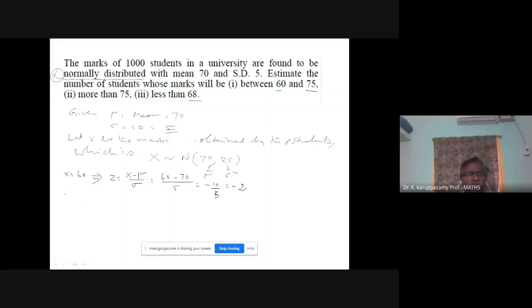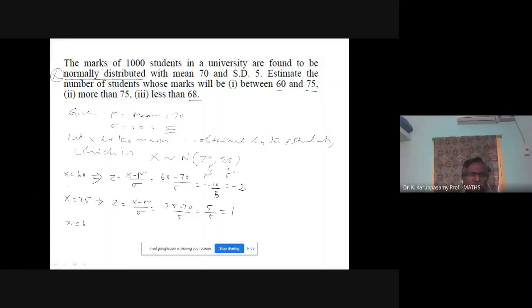Next, x equal to 75. I am going to find out the corresponding Z value. Z equal to x minus mu by sigma: 75 minus 70 divided by 5, x value 75, mu value 70, and sigma value 5. 5 divided by 5 is equal to 1. So x equal to 75 is equivalent to Z equal to 1. And one more value I want to find out, 68.